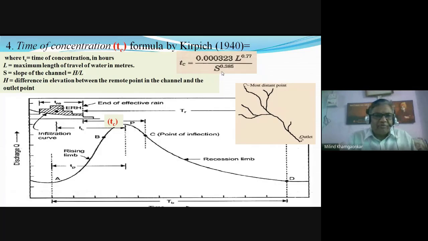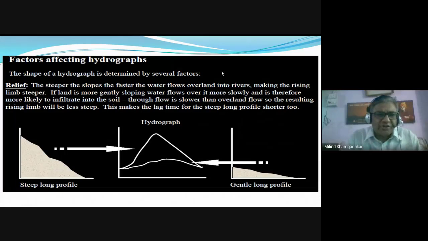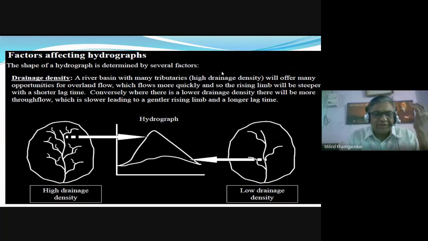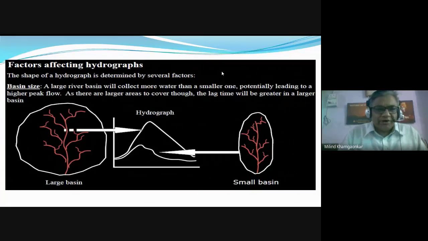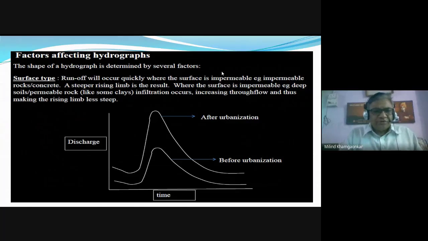We need some time to find out various factors that affect the runoff, and also affect the hydrograph. That is again the catchment area, the intensity of rainfall, meteorological factors, geological factors, the watershed or catchment area properties, the shape of the basin, whether it is fan shaped, a large catchment area or a small catchment area, and the exposed surface of the catchment area, whether it is permeable or non-permeable.